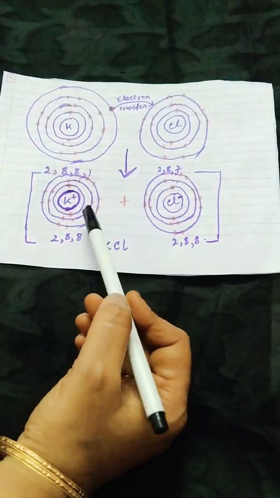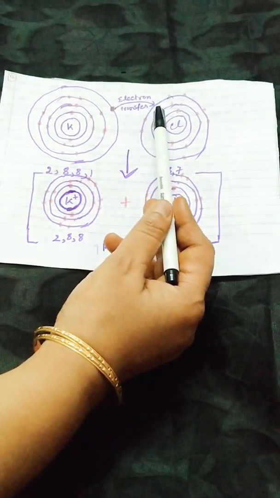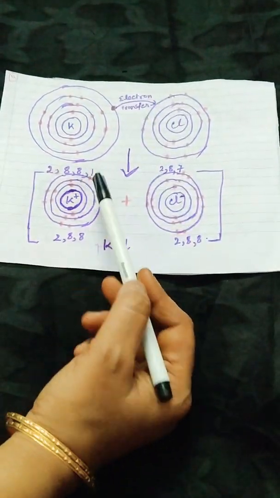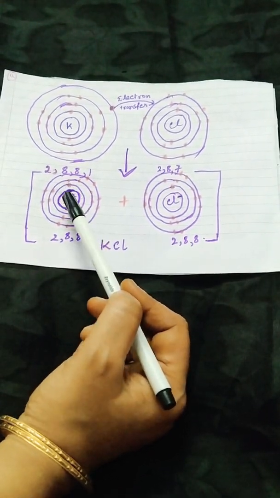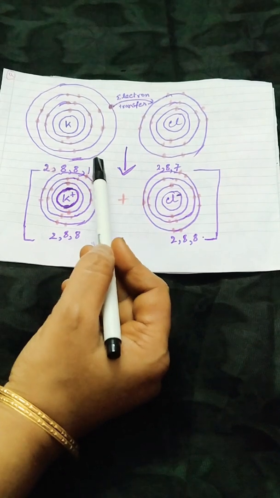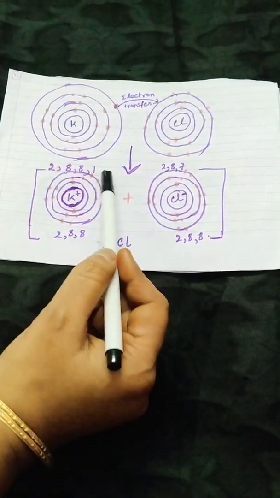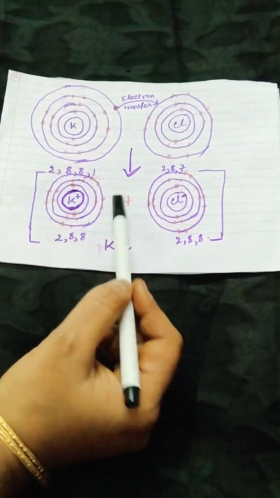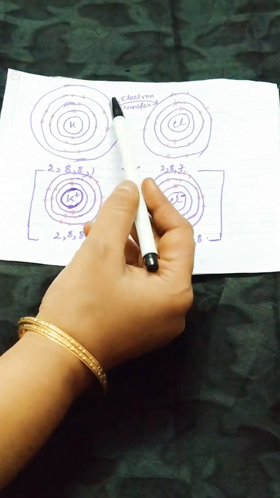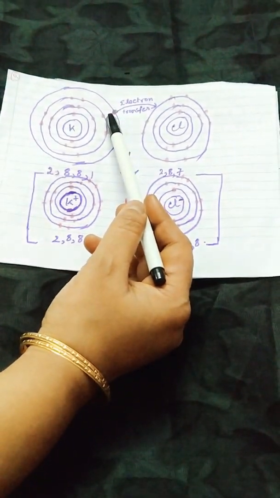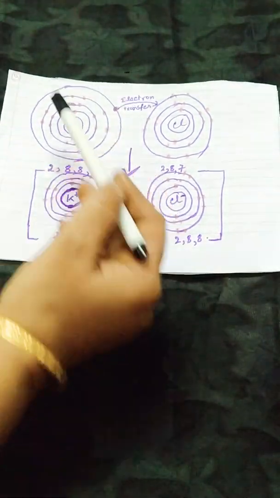Now potassium will transfer 1 electron to chlorine, so potassium will be converted to K plus, potassium cation. So how many electrons are there in the outermost shell of potassium? 8. Why? Because the last shell is vanished. Whenever the electron is transferred from the last shell of potassium to the chlorine, then the last shell will vanish.